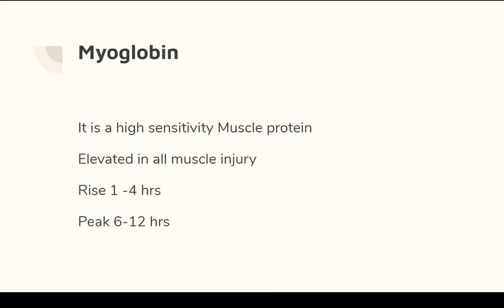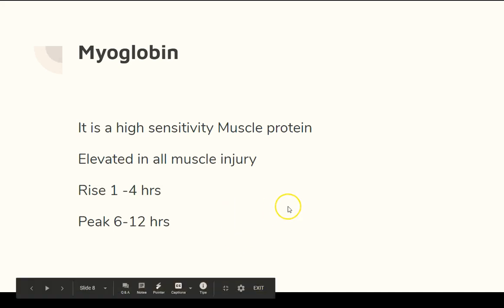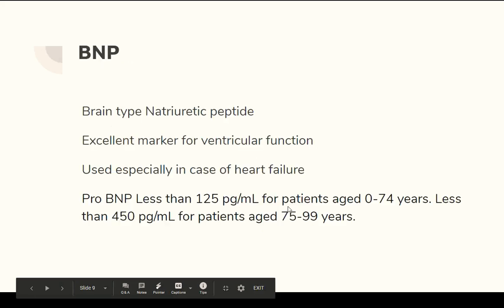It is not specific for cardiac muscle, but it is for all kinds of muscle injury. So it is not very specific for cardiac muscle injury. So they won't do it much, but in some hospitals they may do it. It is a high sensitivity muscle protein. So it is elevated in all muscle injury, even if you have a fracture. If there is a muscle injury, this myoglobin raises. The rise happens within 1 to 4 hours and the peak stays for about 6 to 12 hours. But it's not a very specific cardiac test, though we can use it.